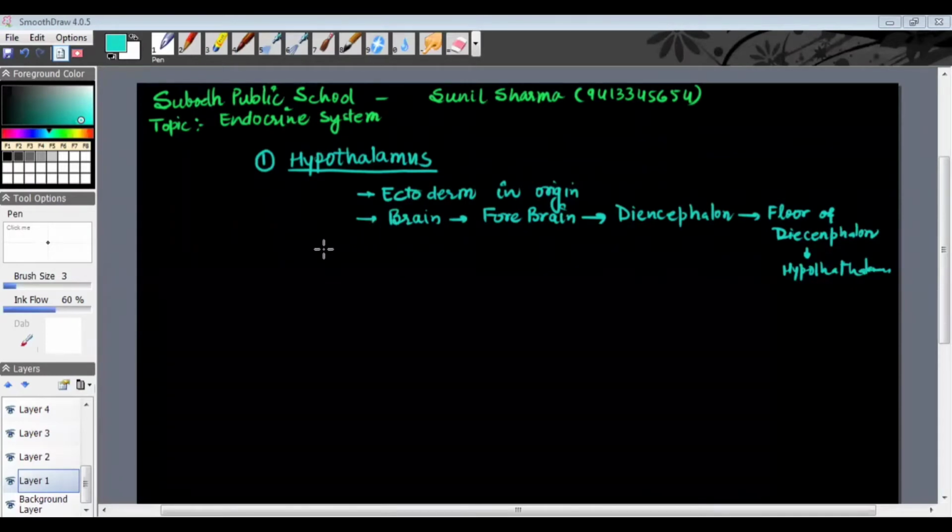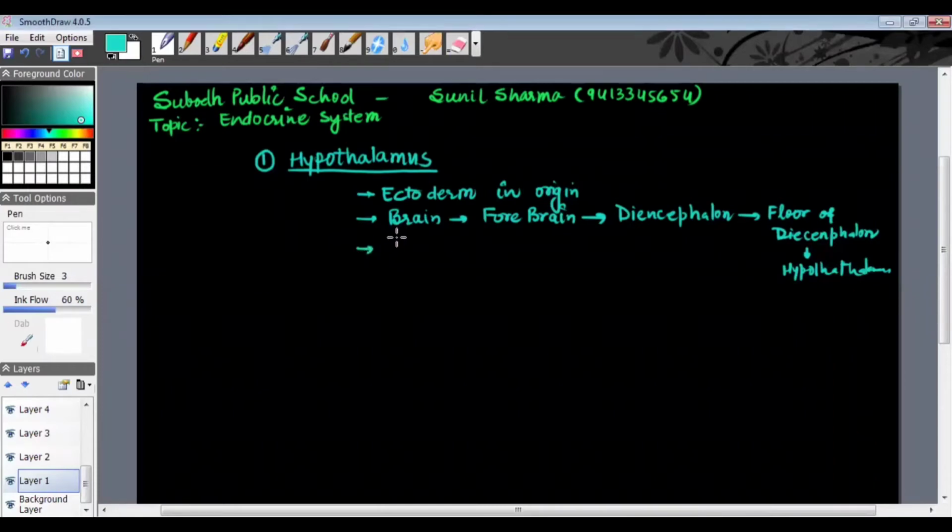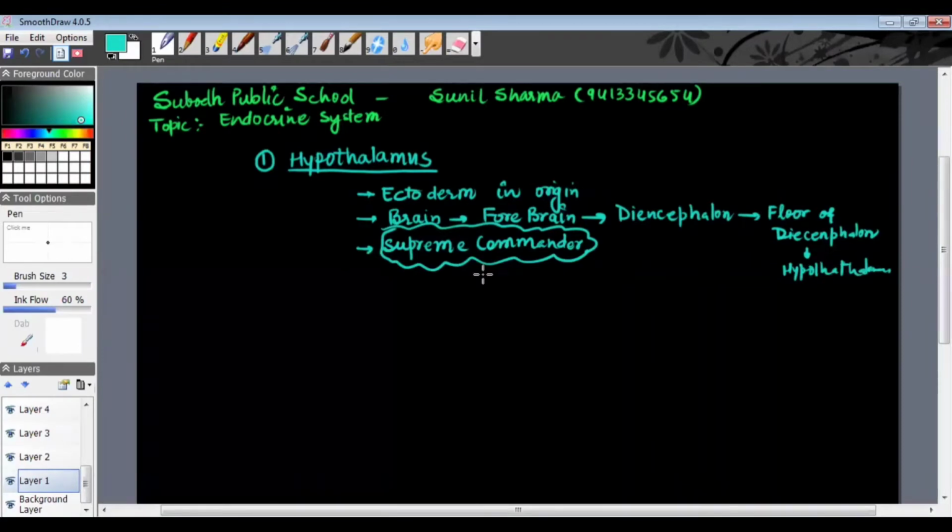When we talk about the hypothalamus structure, sometimes it is called the supreme commander of endocrine system. Remember, of endocrine system. Why is it called a supreme commander of endocrine system? Because it regulates the complete endocrine structures of the body. Actually, there are certain terms about which we should be clear.